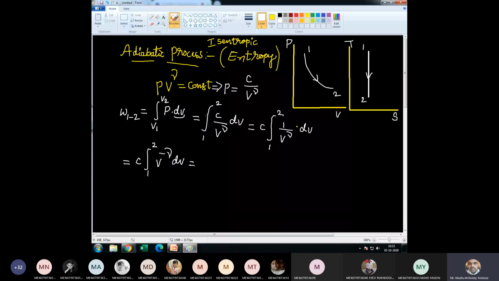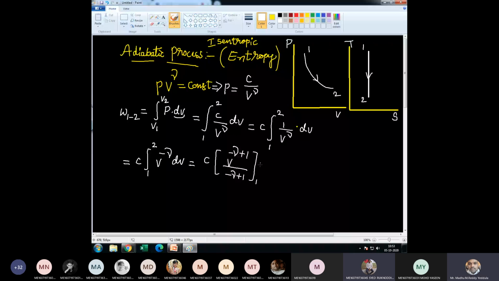So this is x power n, where n is minus gamma. Therefore C into x power n plus 1 by n plus 1, between the limits 1 to 2.